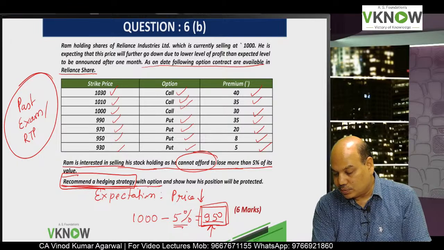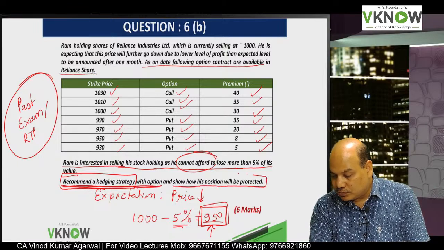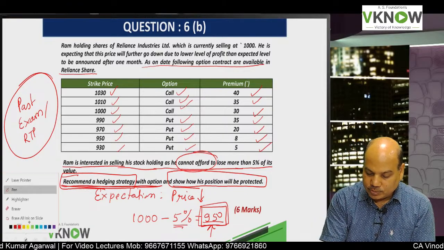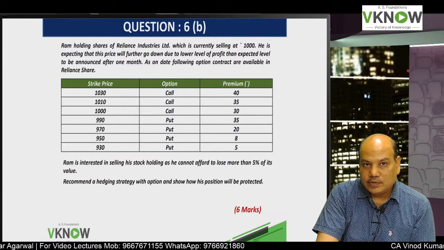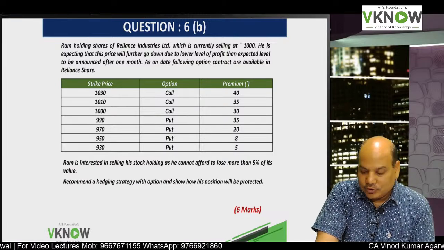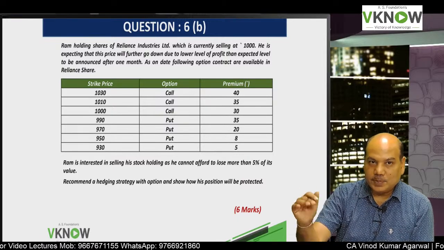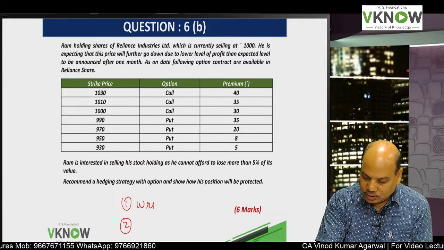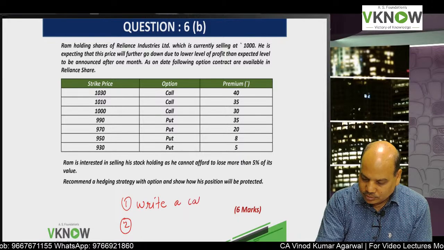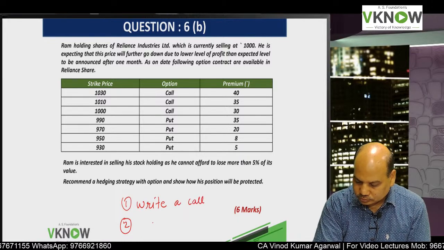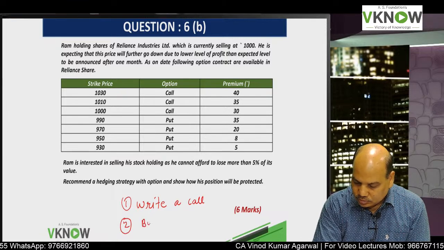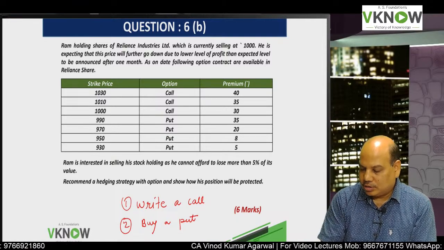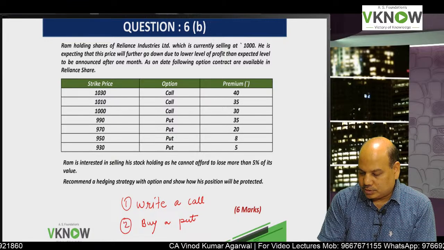Recommend a hedging strategy with option and show how his position will be protected. And show how his position will be protected means he will not receive less than 950 when he will sell the share. So when you are expecting that the price will fall, what you can do, you can either write a call or buy a put. You can write a call option or you can buy a put option.